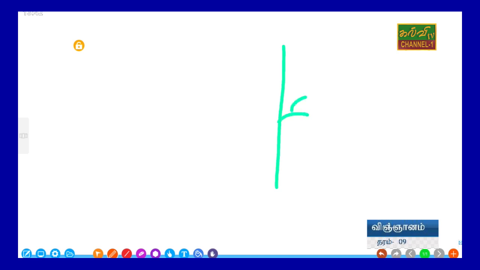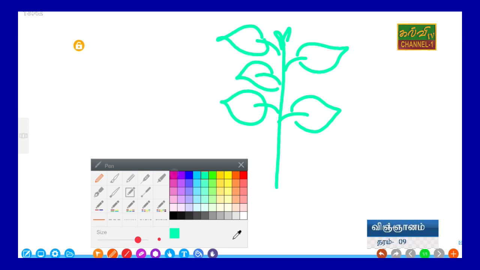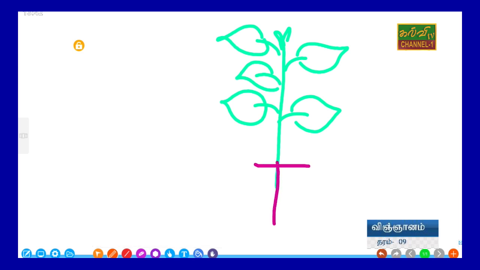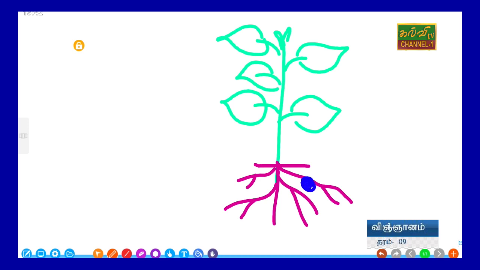One plant is here, a normal plant. This is specially a Leguminaceae family plant. You already studied some kinds of plants rich in proteins. Rich in proteins means protein consists of CHON, that means carbon, hydrogen and additional nitrogen. In the nitrogen, why do they have more protein? The roots of Leguminaceae family plants contain some nodules.